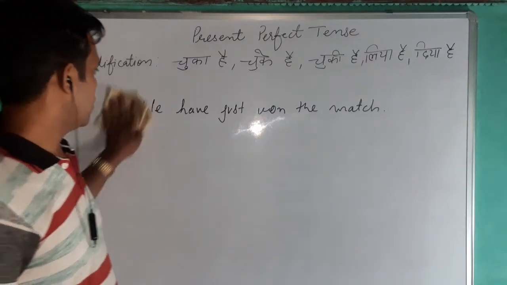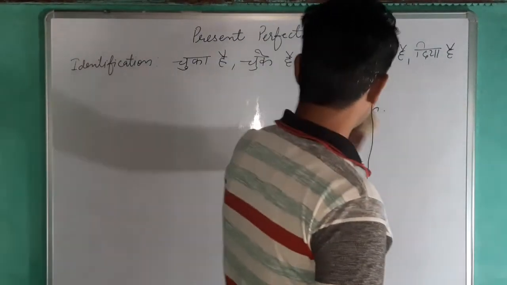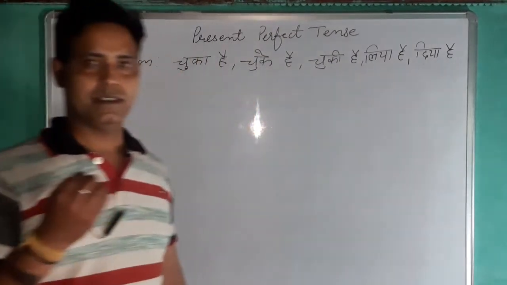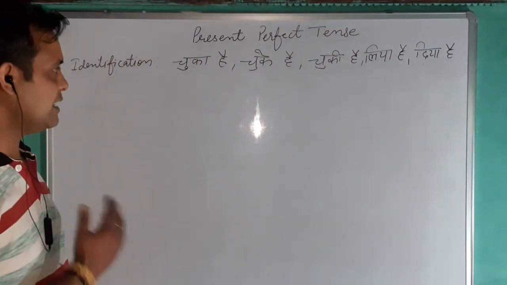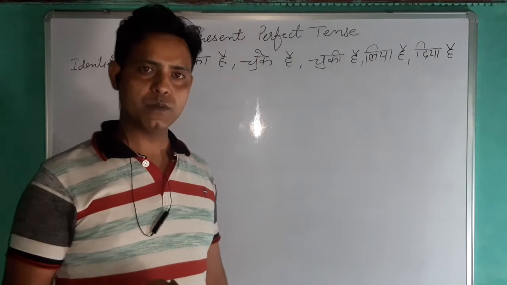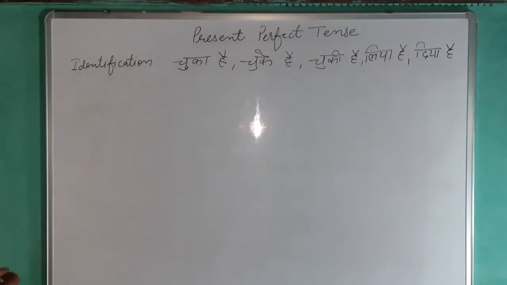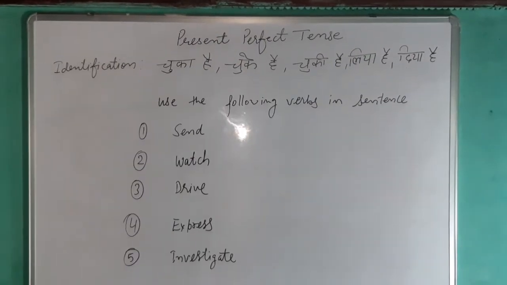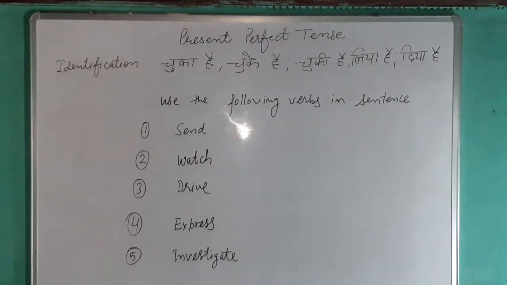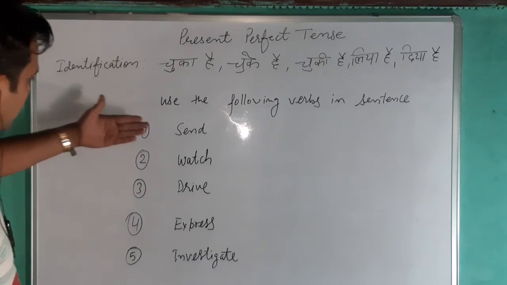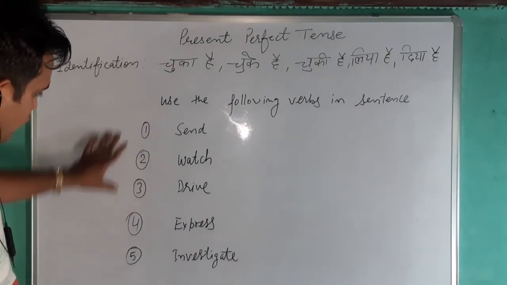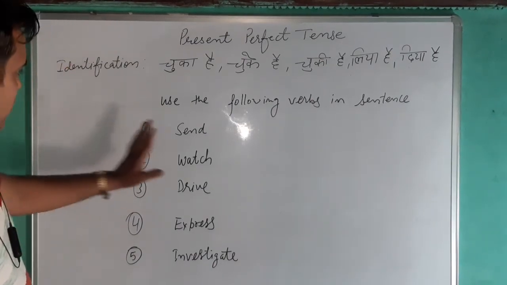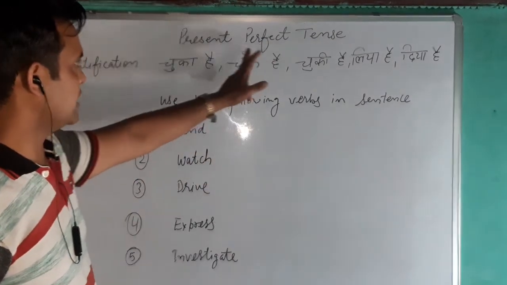Now it's your time to make sentences. I'll write a few verbs here, and you can make sentences using those verbs. There are five verbs. Make sentences in the present perfect tense.